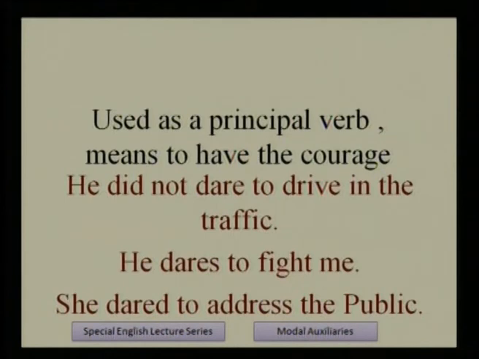So we have seen these modal verbs here. The modal verbs are different from main verbs and primary auxiliaries. Will, shall, would, should, ought to, dare, must, these are generally known as modal verbs. In which circumstances and in which situation we have to use modal verbs, it is clear.